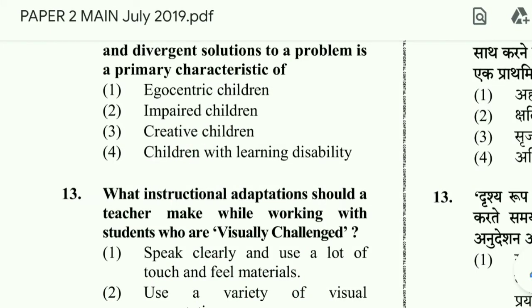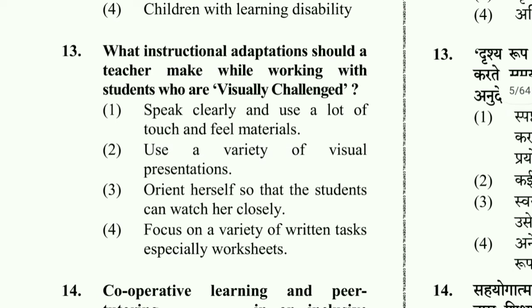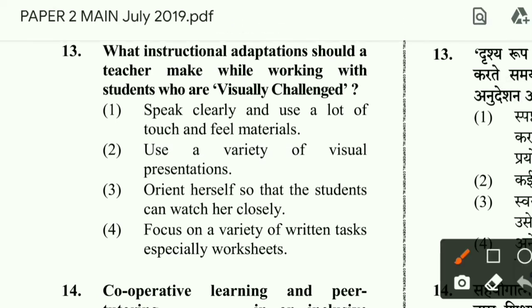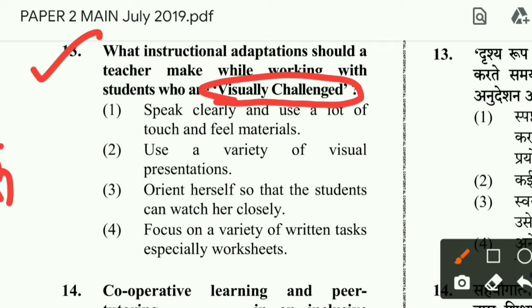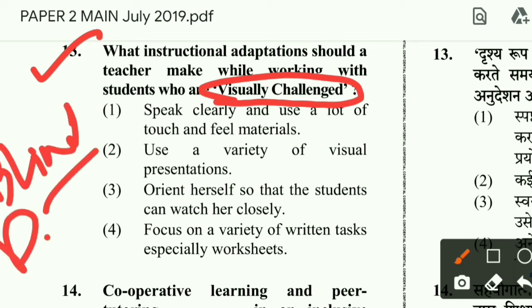Then let us check question number 13. What instructional adaptations should a teacher make while working with students who are visually challenged? Look, when students are visually challenged, blind or partially blind, you will modify your teaching activity or your classroom transaction so that it can be helpful for them. Speak clearly and use a lot of touch and feel materials.